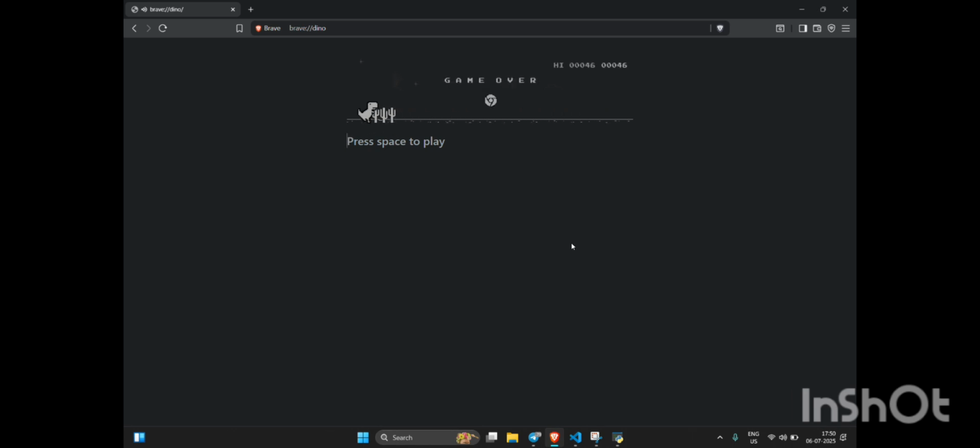So the dino only jumps when I show my hand. And this is a very simple implementation of our hand gesture thing. Okay.